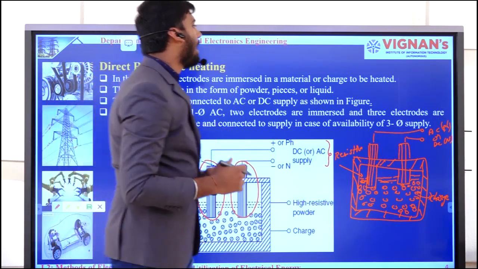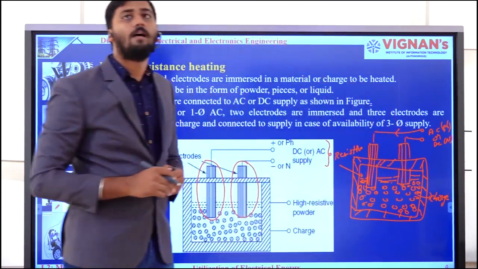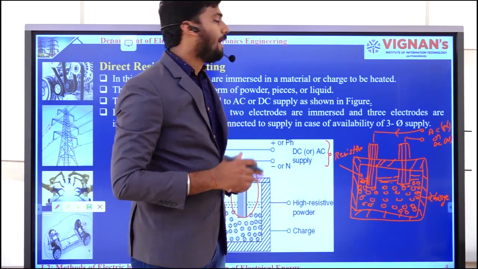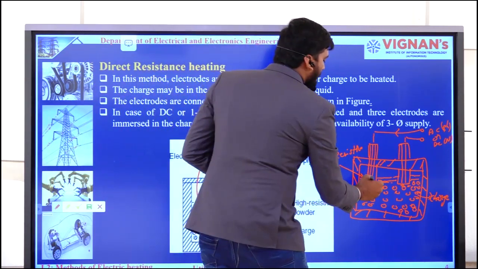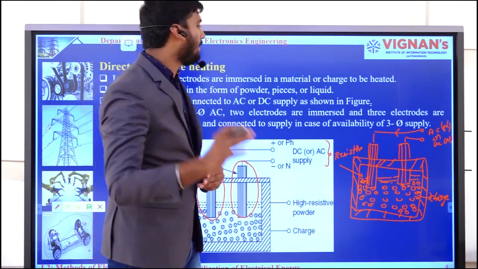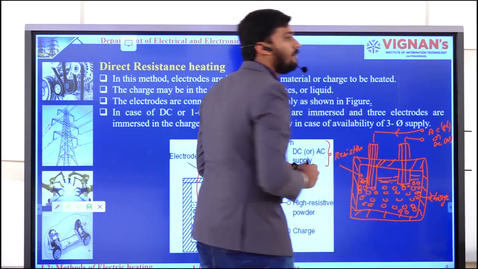Once I provide the electrical power supply, the current starts flowing through the electrodes. As these electrodes are in contact with the charge, the current will start flowing through this charge also.